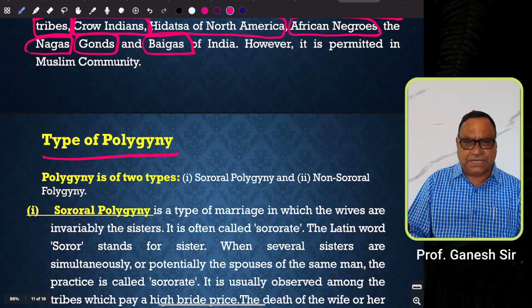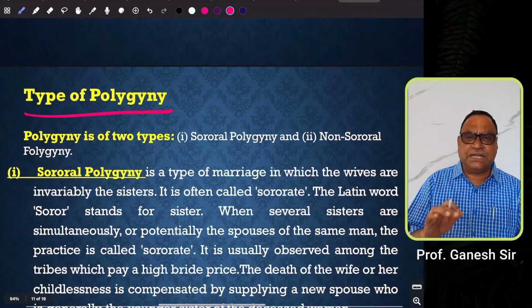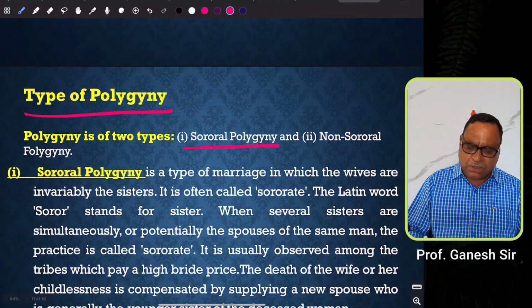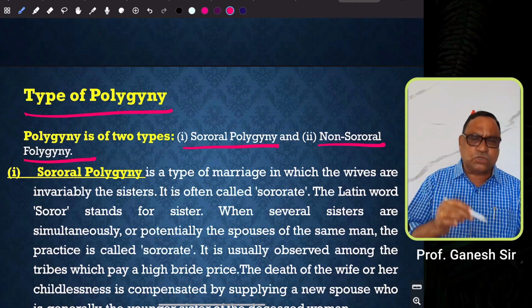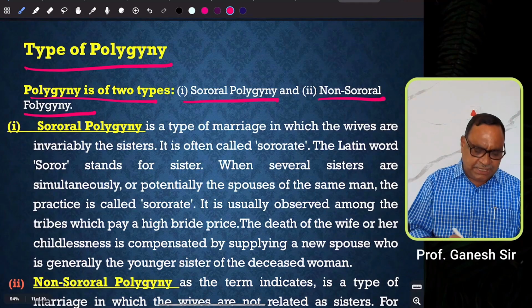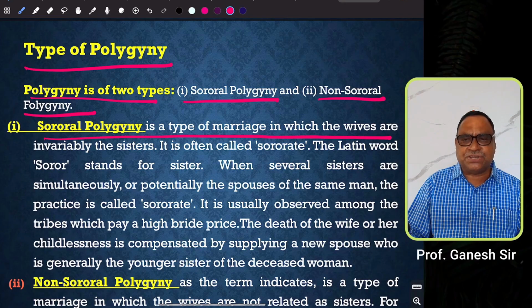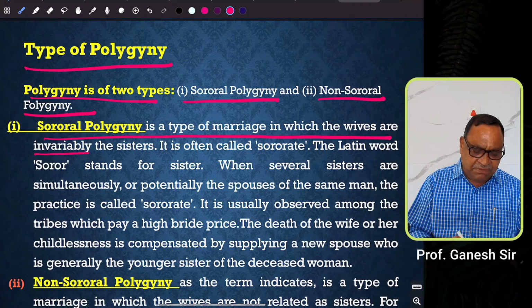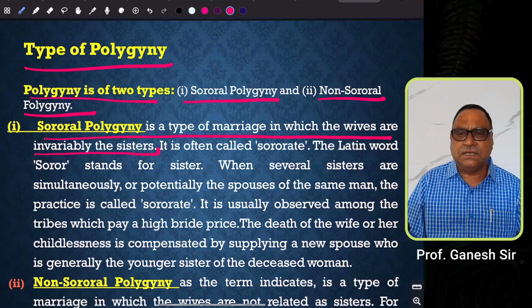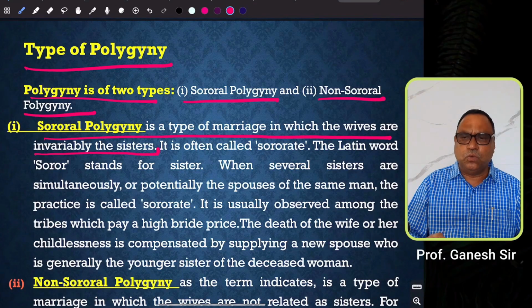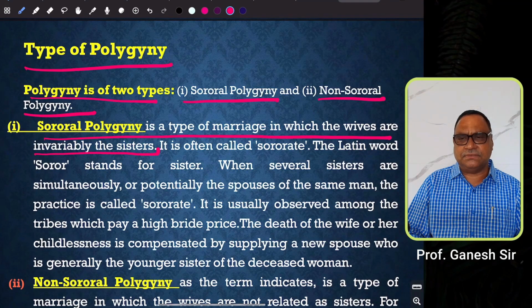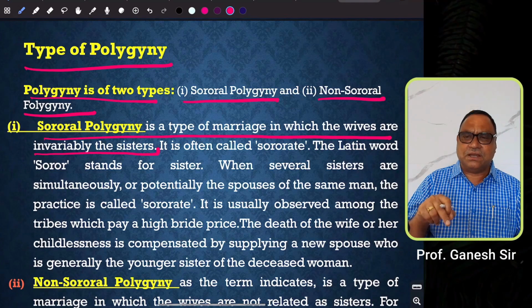Then types of polygyny. There are two types: one is sororal polygyny, another is non-sororal polygyny. Sororal polygyny is a type of marriage in which the wives are invariably sisters. That means if a man marries two or more sisters from the same family, that kind of marriage is known as sororal polygyny. The wives of a person are his own sisters coming from one particular family.